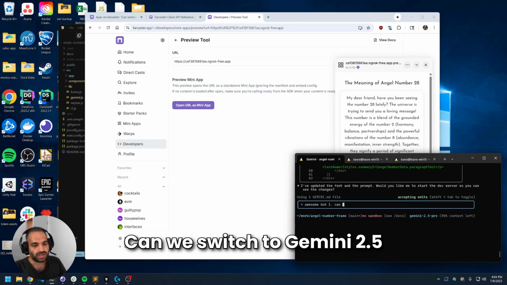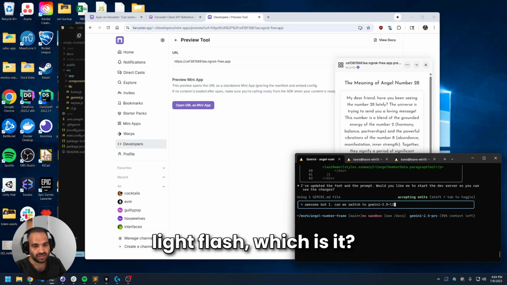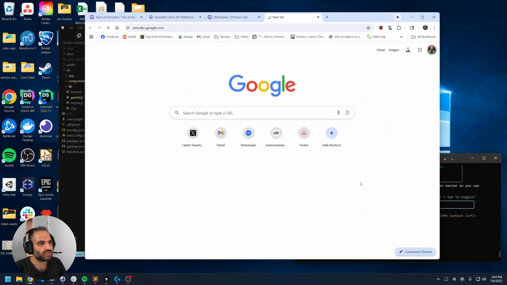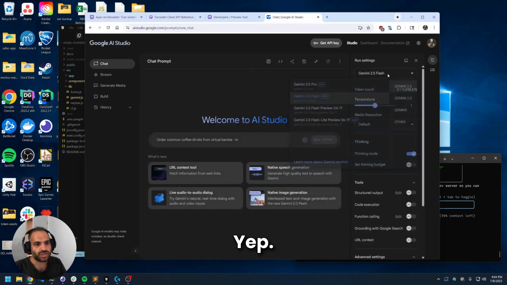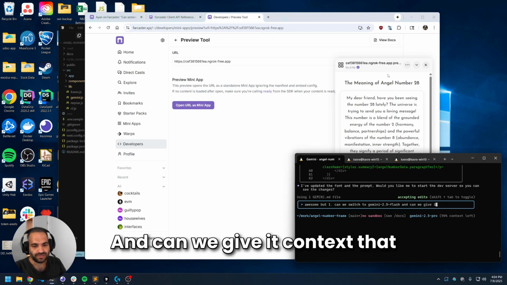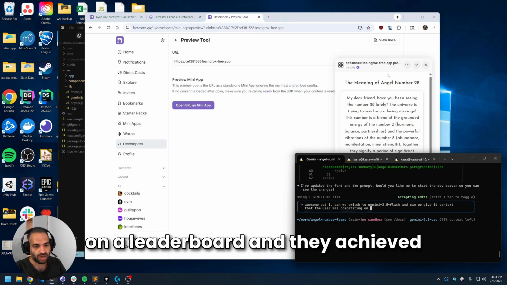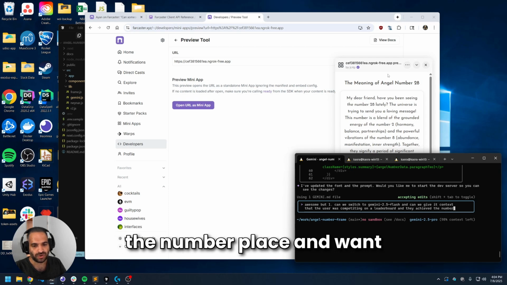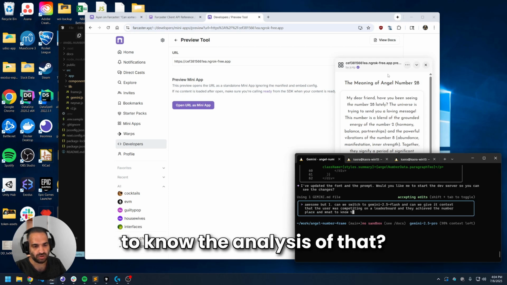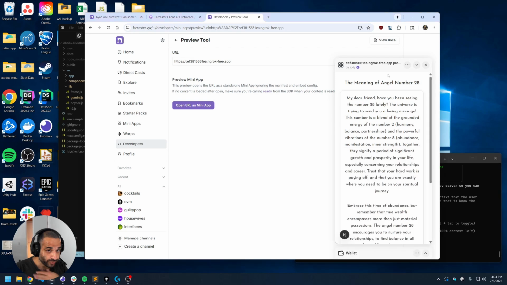Awesome, but one, can we switch to Gemini 2.5 Flash Lite? Which is it? Flash, yep. And can we give it context that the user was competing on a leaderboard and they achieved the number place and want to know the analysis of that? Thank you. Okay, almost done.